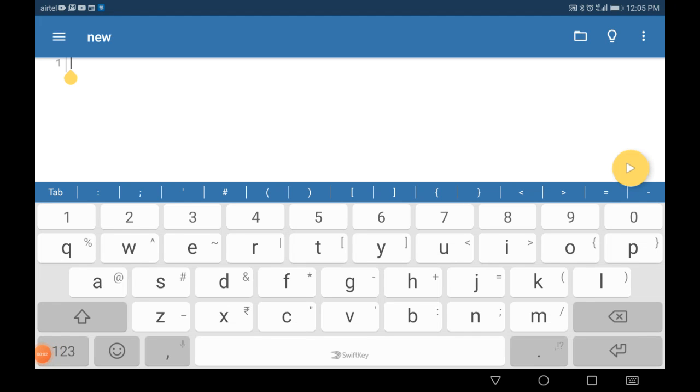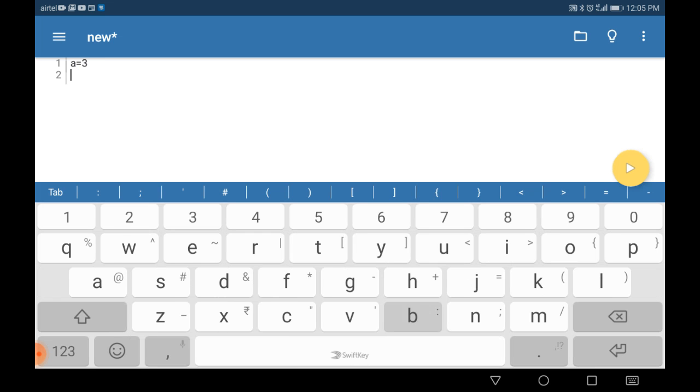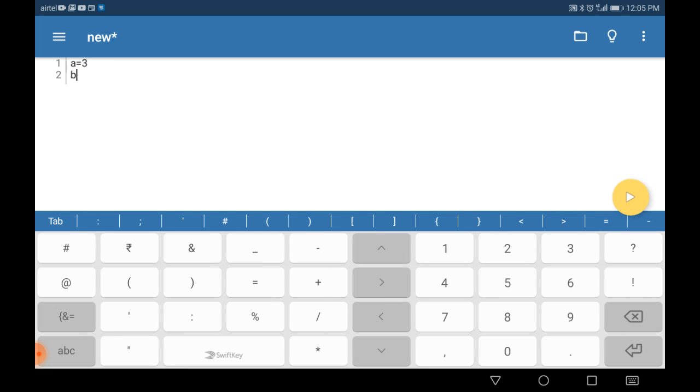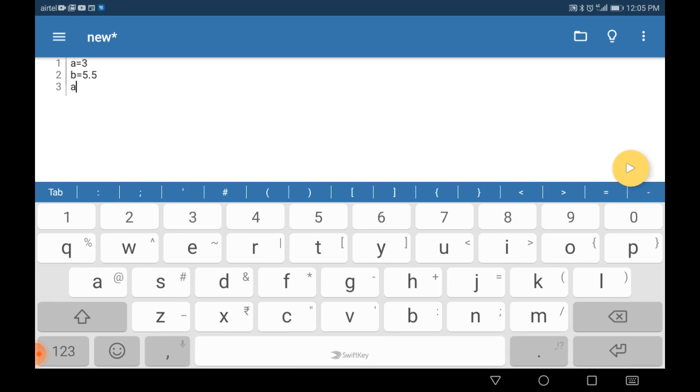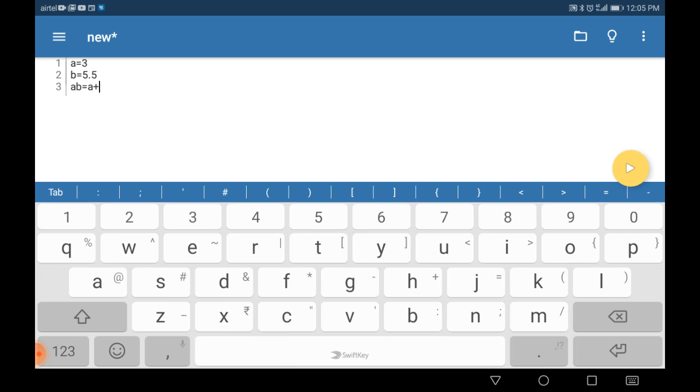Here I am initializing a as an integer and another variable b as a float value, and I am assigning the sum to another variable ab, and I am printing it.